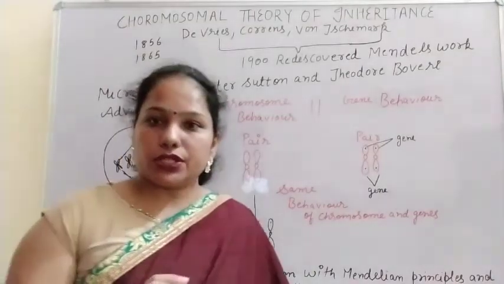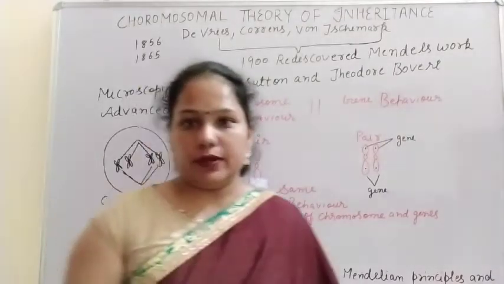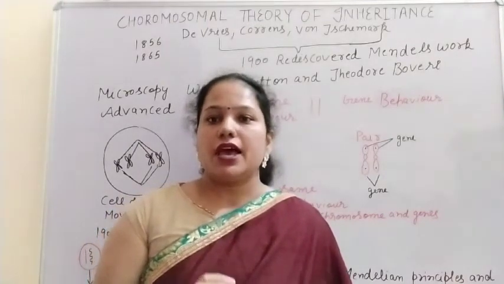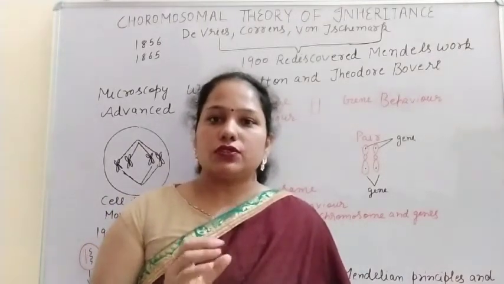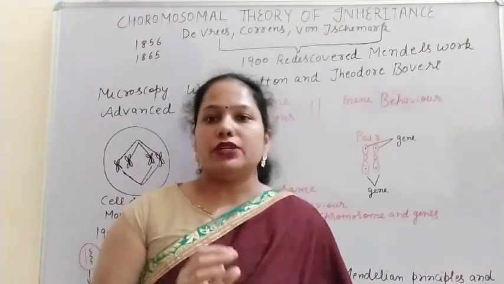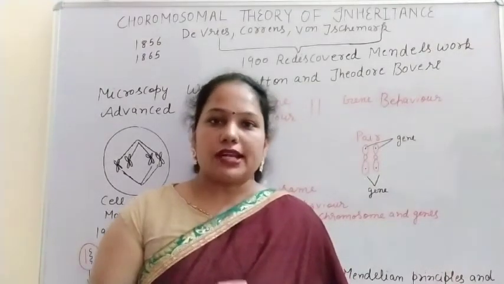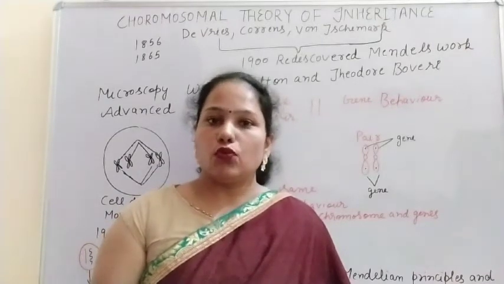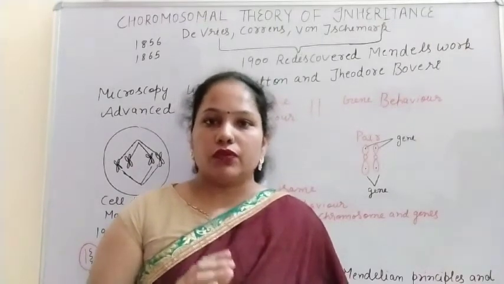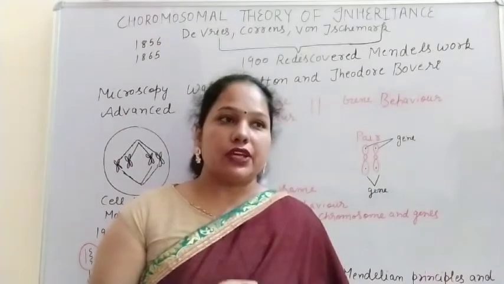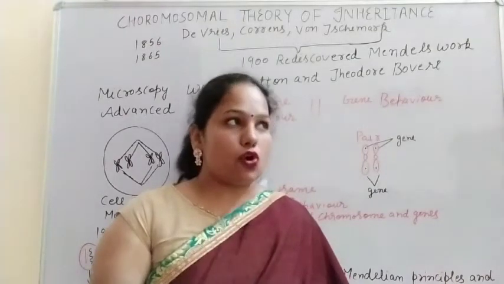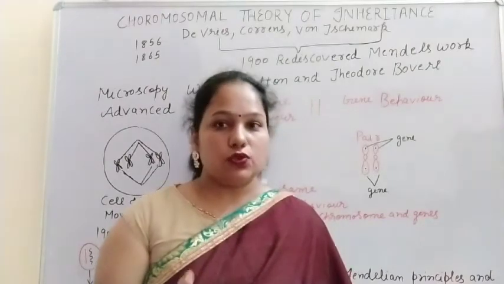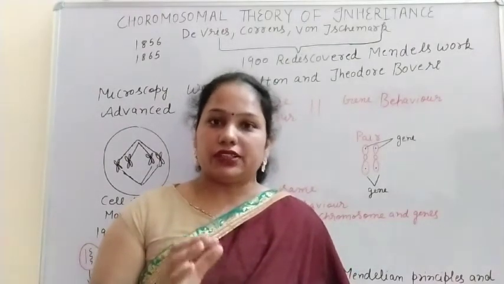Because communication was not so good at that time, and his mathematical principle and statistical analysis were not accepted by many of the scientists. He also did not provide any physical proof for the existence of the factors. And the other thing, the discovery of the chromosome, the discovery of mitosis and meiosis, was not made at that time.